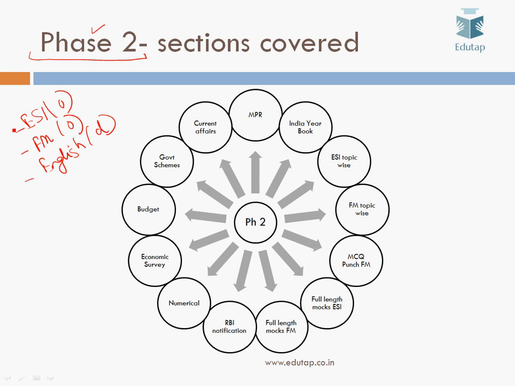In this MCQ course, we'll be covering these two papers. The first is ESI, the second is FM. First of all, we'll be covering topic wise. We'll be giving you topic wise MCQs for ESI, and topic wise MCQs for each topic of finance and management as per the syllabus. Then the third thing that will be there is the MCQ punch. In this course you will be getting additional finance and management questions on the important topics of finance and management. Fine. These questions would be different from the questions given here. So these are additional questions.